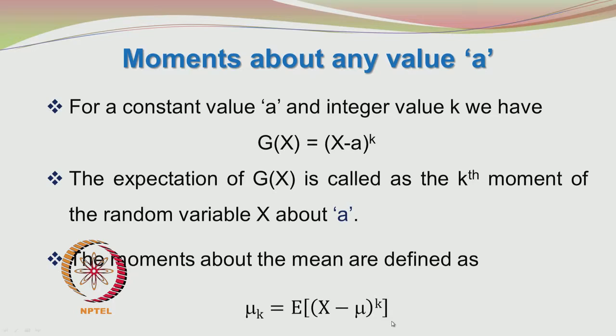So, k can be 0, 1, 2 and so on. Remember, k should be an integer. Here we are finding the moment about the mean. The mean is the center point of the distribution. So, expected value of x minus mu to the power of k is called mu k, and these are referred to as the moments about the mean for different values of k.